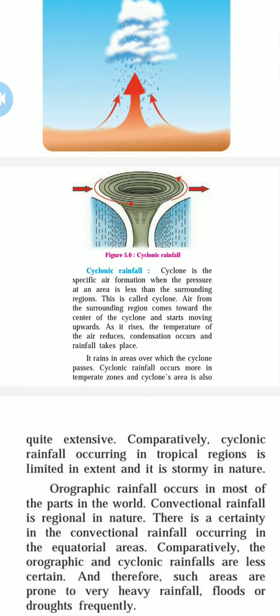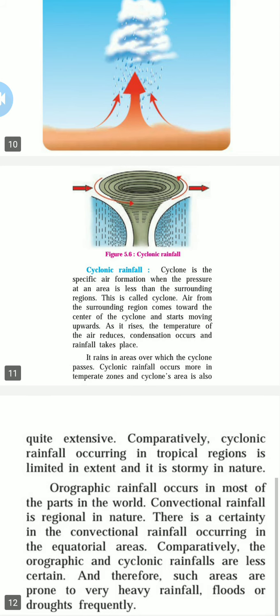Orographic rainfall occurs in most parts of the world. Convectional rainfall is regional in nature. There is a certainty in the convectional rainfall occurring in the equatorial areas. Comparatively, the orographic and the cyclonic rainfall are less certain, and therefore such areas are prone to very heavy rainfall, flood, drought and so on, frequently. See what happened?